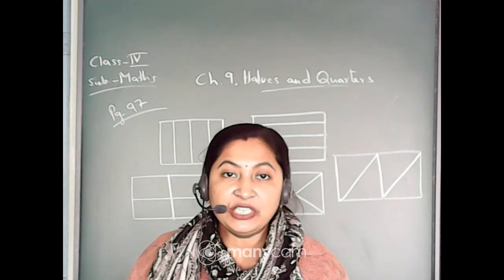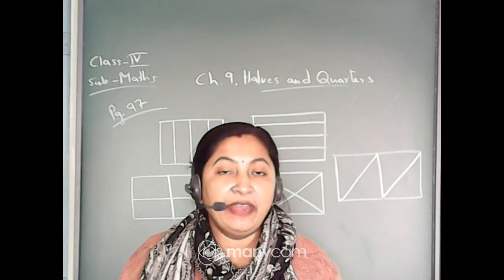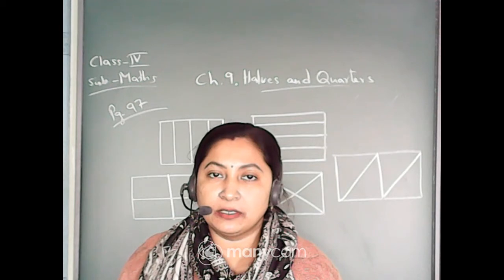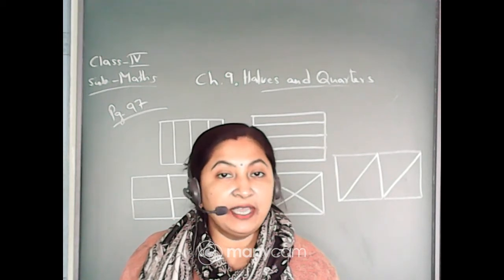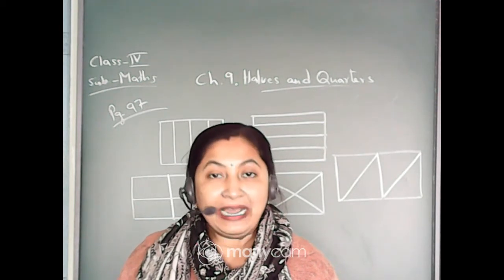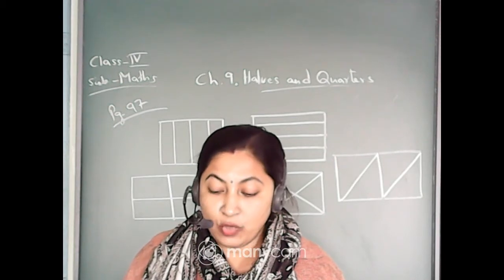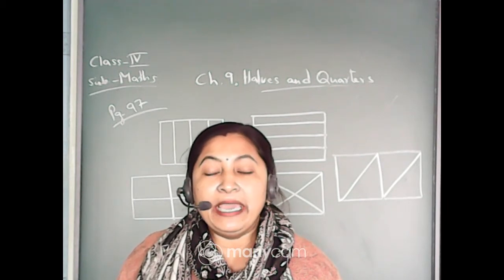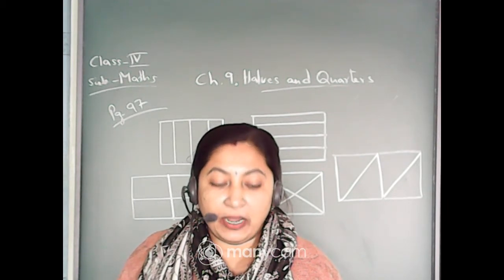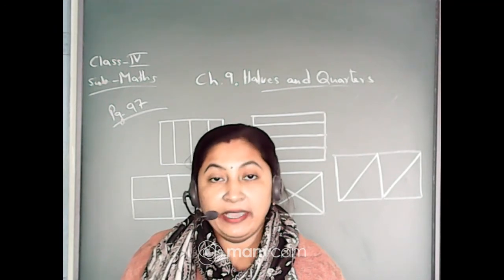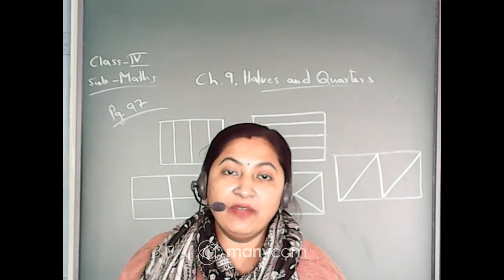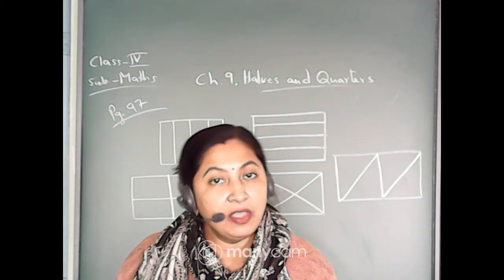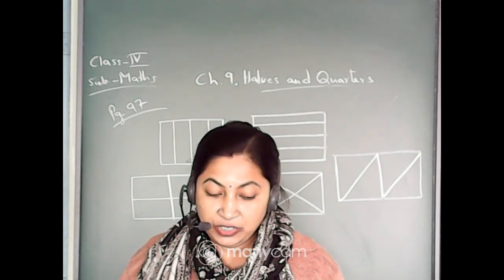Now see, Rajni's father has brought one cake for Rajni. And Rajni has divided that whole cake into 4 equal parts. Now why 4 equal parts? Because there are only 4 members. One for herself, one for her brother Raju, one for her father, and one for her mother. That means the whole cake is divided into 4 equal parts: 1 part for mother, 1 part for father, 1 part for Raju, and 1 part for Rajni herself.